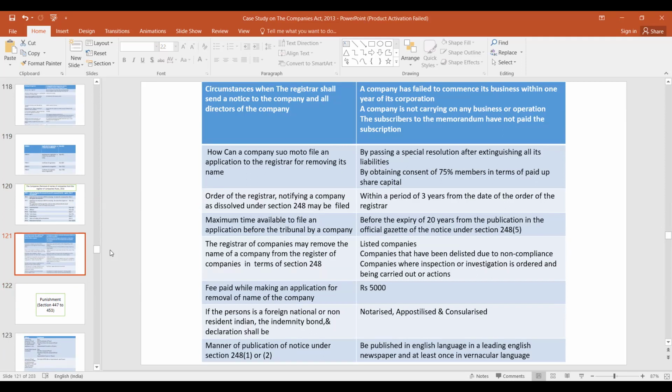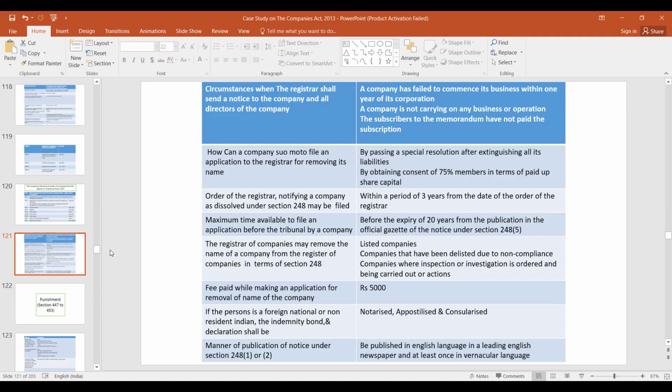If a company has failed to commence its business within 1 year of its incorporation, or the company is not carrying on any business or operation, or the subscribers to the memorandum have not paid the subscription, then the registrar may send a notice to the company and all the directors of the company for removal of the name.